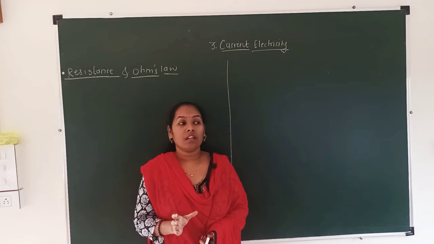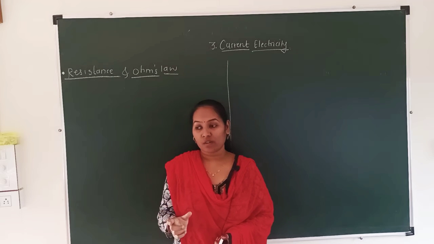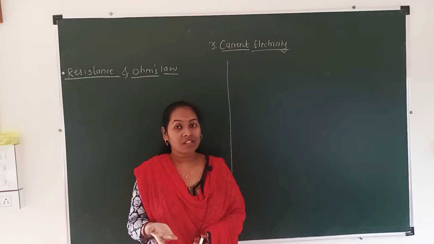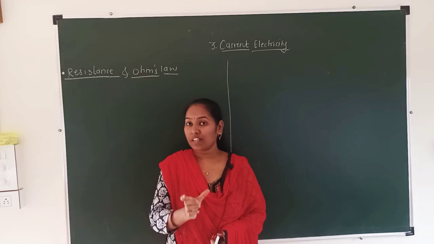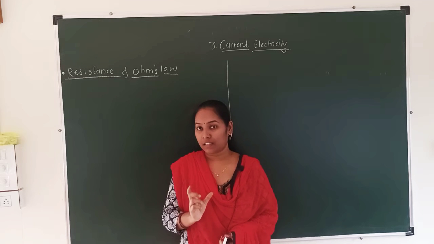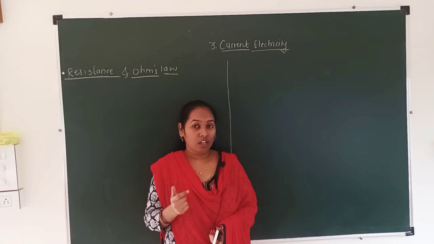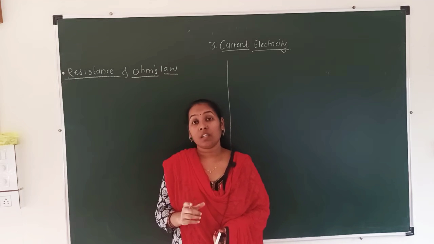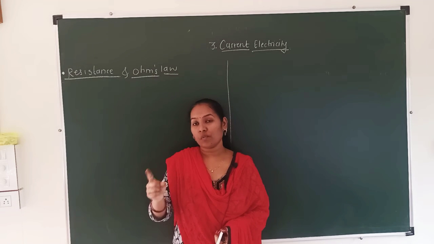In the first video lecture, I told you the flow of electrons occurs when the electrons start to move from one end to another, when a potential difference is created between two points of the conductor. So the movement of electrons is due to voltage.